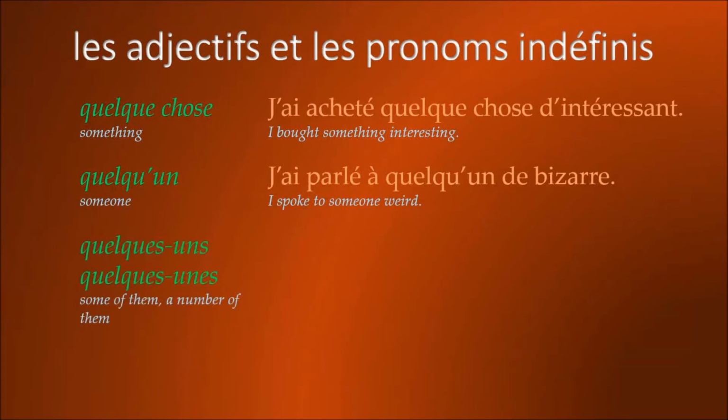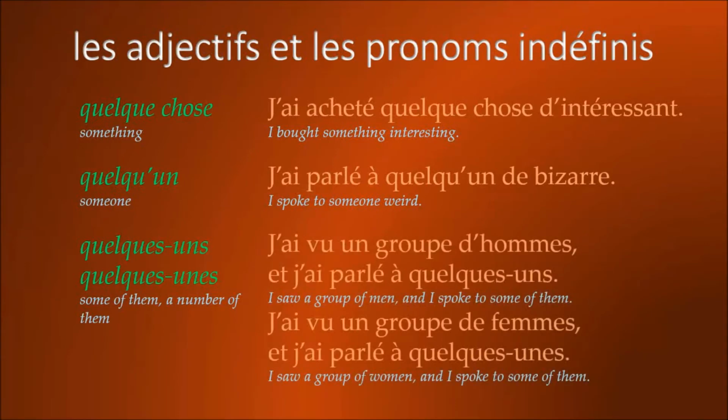In the plural, we have quelques-uns and quelques-unes, which means some of them, a number of them. So, for example, j'ai vu un groupe d'hommes et j'ai parlé à quelques-uns. I saw a group of men and I spoke to some of them. Or in the feminine, j'ai vu un groupe de femmes et j'ai parlé à quelques-unes. I saw a group of women and I spoke to some of them. And so the only difference between quelques-uns and quelques-unes is one is masculine plural and the other is feminine plural.